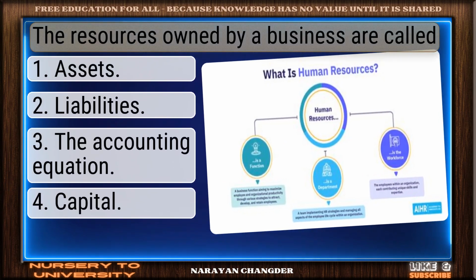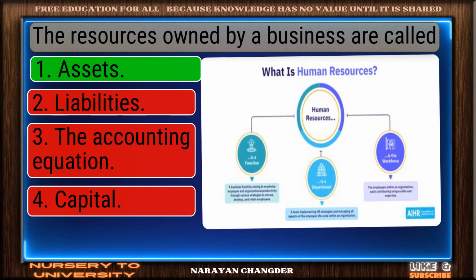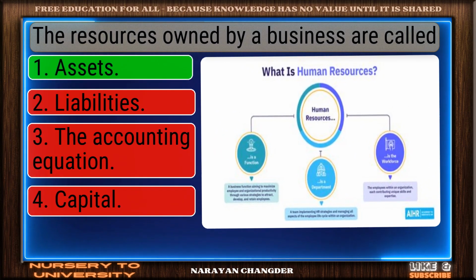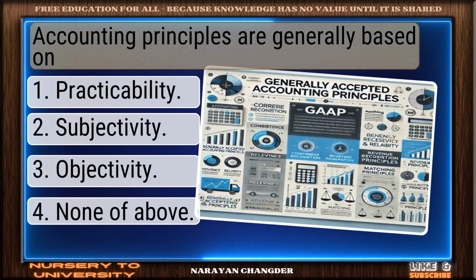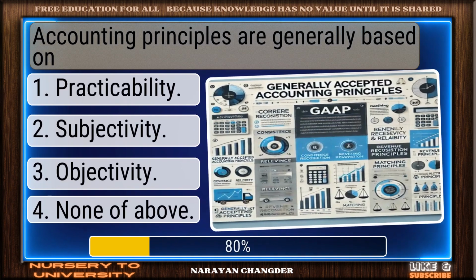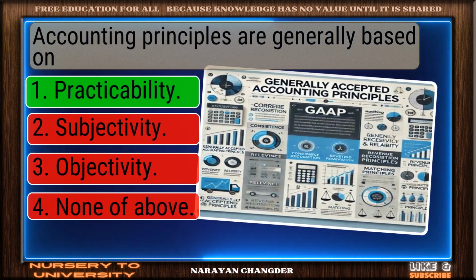The resources owned by a business are called. Valid point. Assets is true. Accounting principles are generally based on. Correct. Practicability is the right answer.